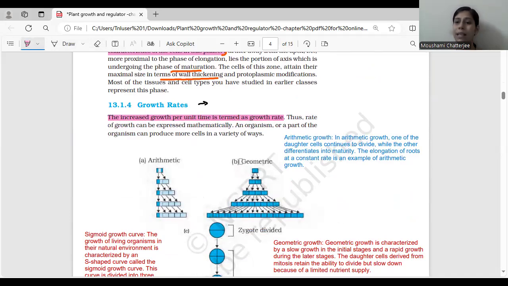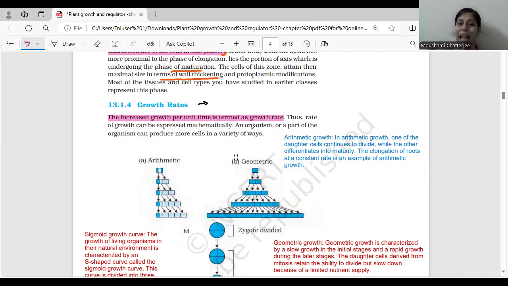The time also matters. For example, in 5 minutes, how much growth has happened? In 24 hours, how much there is increase in number of cells? So this is basically your growth rate. Thus, the rate of growth can be expressed mathematically. So we have to explain this mathematically. We cannot say, okay, this much size. We just cannot show our hands and say, okay, this much size or this much size. We have to talk numerically, right? So mathematically, we have to explain these things.